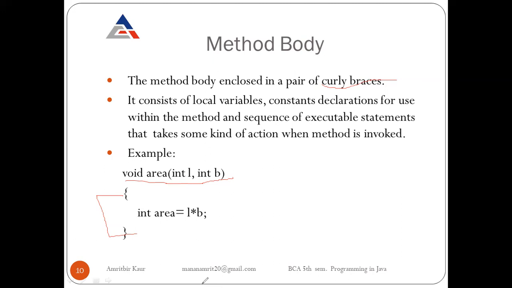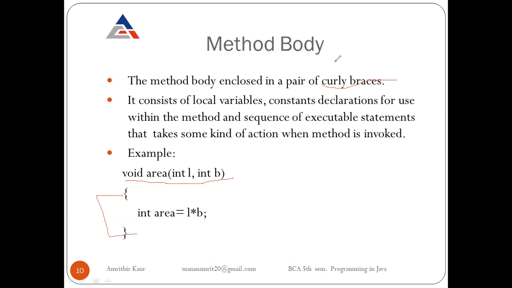For example, now we are writing a method area and it will calculate the area. So inside this we calculate the area. That's why we are writing here int a, because firstly we have to declare a variable and then we want to store a result by calculating L into breadth, length into breadth.